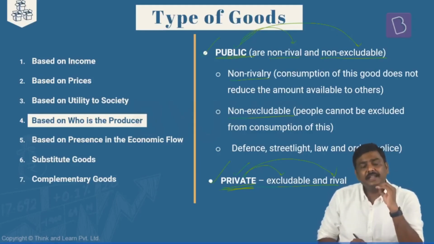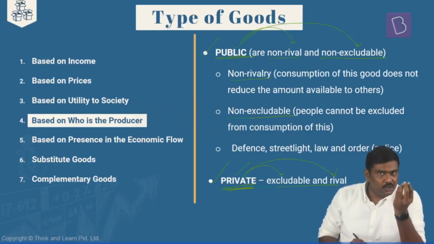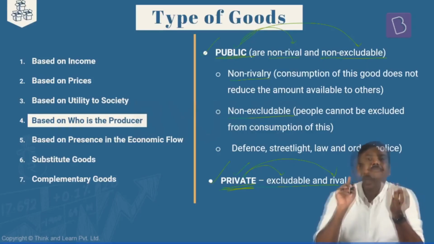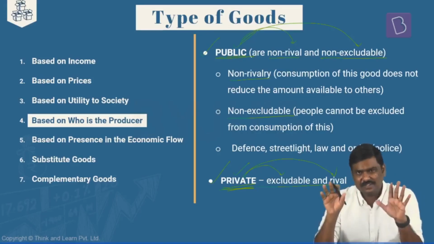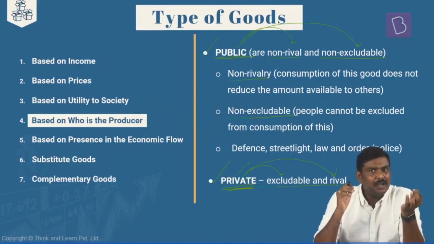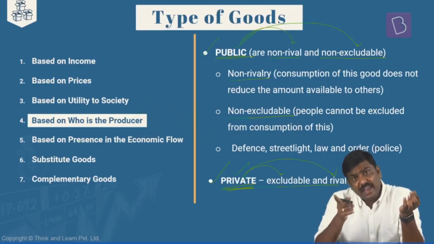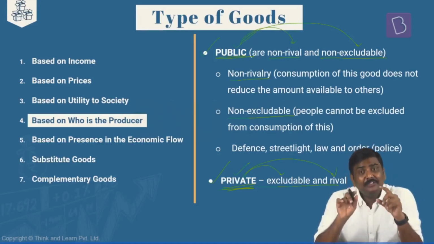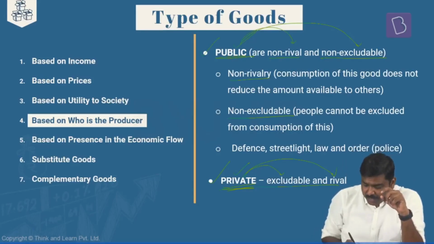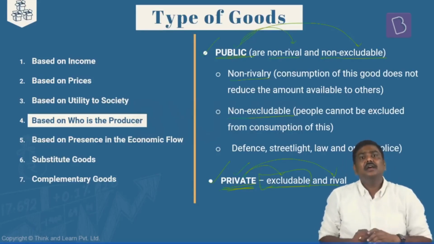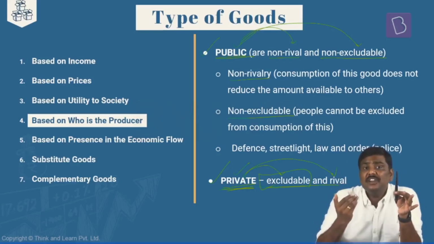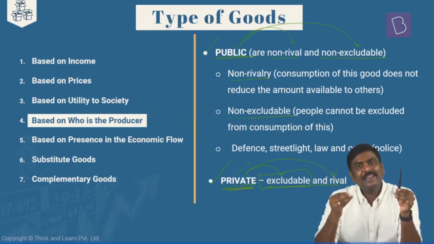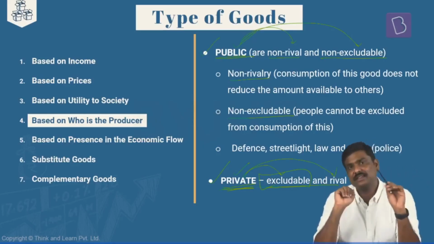The idea of rivalry as well as excludability refers to this. When a particular product will be available to only those people who are paying for it, when a product, good or a service, is available to only those who pay for it, that feature is called excludable. For example, I will pay for this particular pen. So the pen is available only to me. Only I can use this pen.